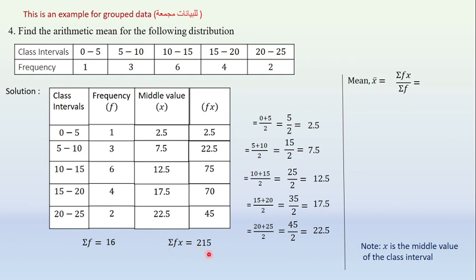215. Sigma fx is 215, sigma f is 16. Replace, keep here 215 by 16. Using calculator, this is approximately equal to 13.43. So the mean for this grouped data is 13.43. Hope you understood very well. So we discussed almost all types of problems which can be repeated in the exams. Hope you understood mean very well.